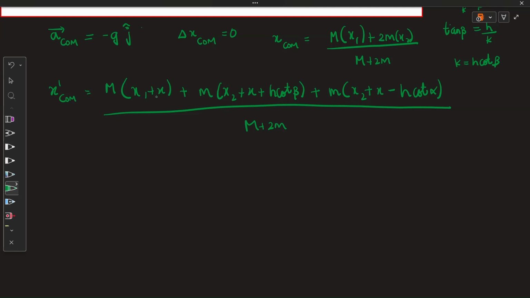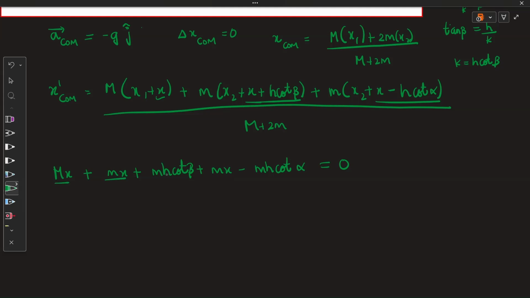So this term involving x, this thing, and this thing is 0, correct? So mx plus mx plus mh cot beta plus mx minus mh cot alpha is 0, and we want x.